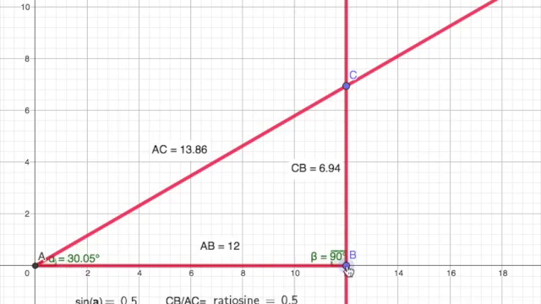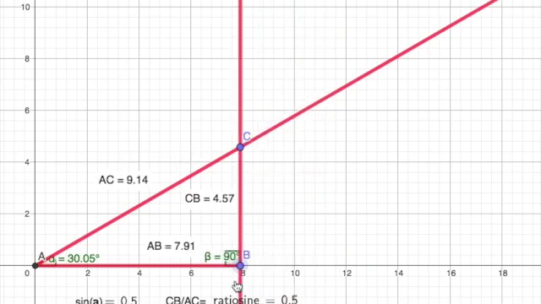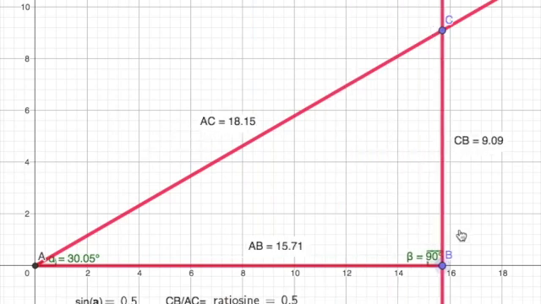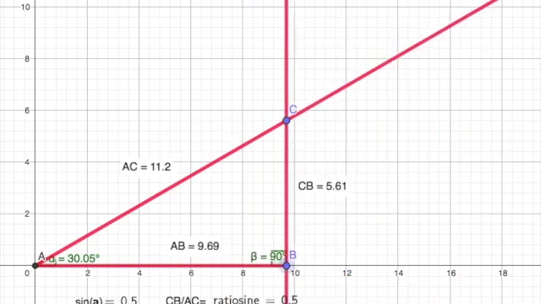But then if I cut this triangle in half, I cut the lengths in half. So now I go from 0 to 6. I've cut this length in half and the hypotenuse length in half, but they're in proportion. So no matter what this length, the hypotenuse is always twice as big if you have 30 degrees here. And if you remember how we derived this by cutting an equilateral triangle in half, it makes sense that this side is half. That's why the sine of this angle is always a half. So it doesn't matter how big or how small, do you see that this is not moving?